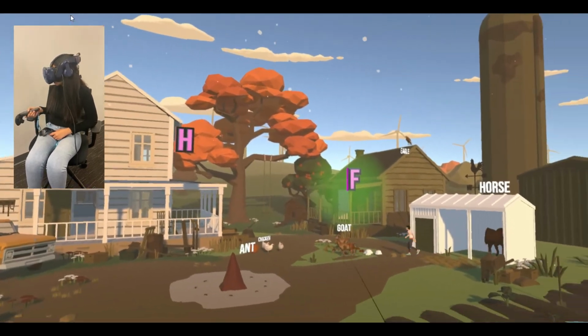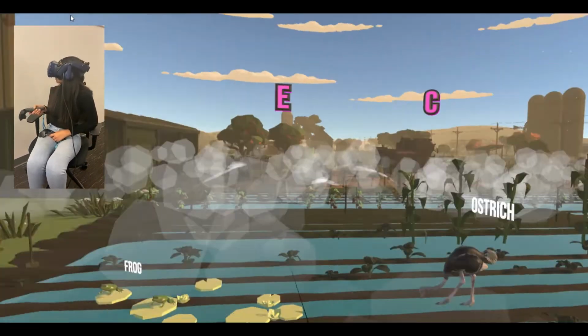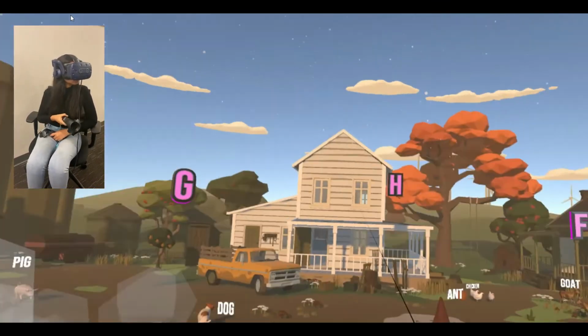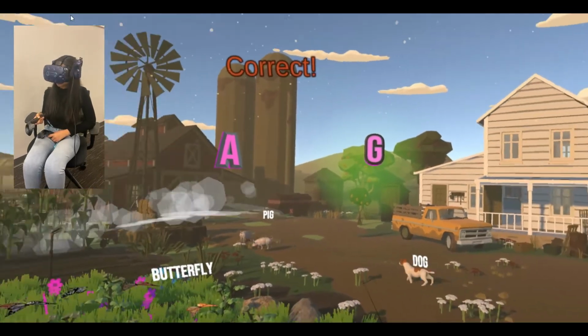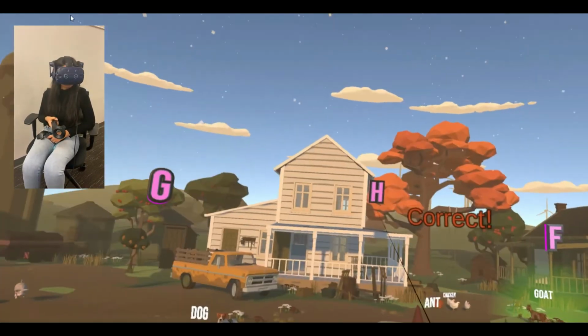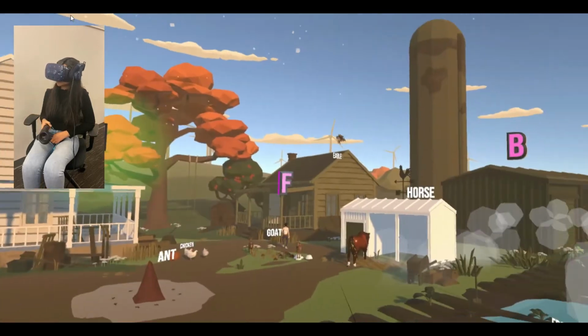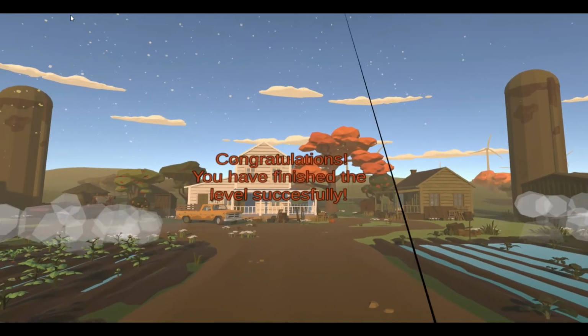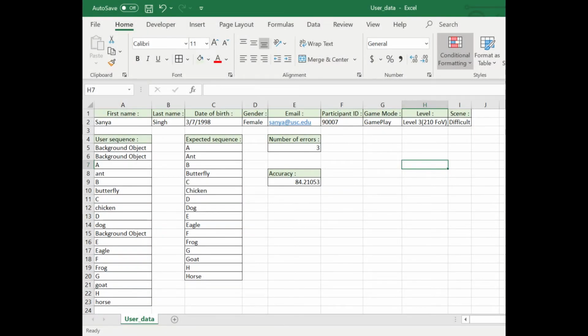All features of the game adhere to the MoCA test. In order to increase the difficulty, the target objects which do not contribute to the game sequence, like ostrich, buildings, pigs, are added to the scene. We have also generated a CSV file that captures participant details, the actual sequence of targets clicked, the expected sequence, and the error rate.